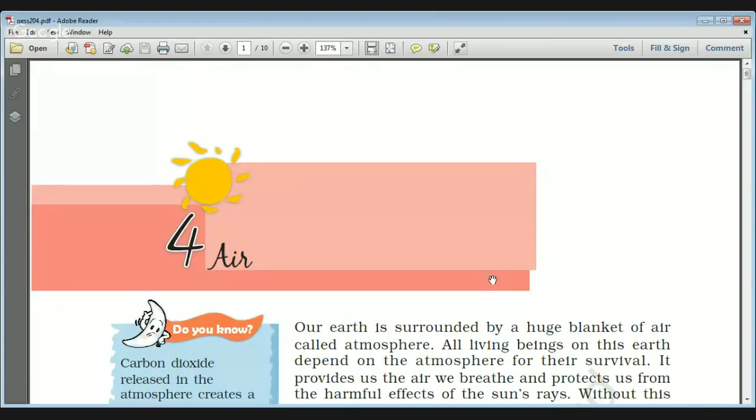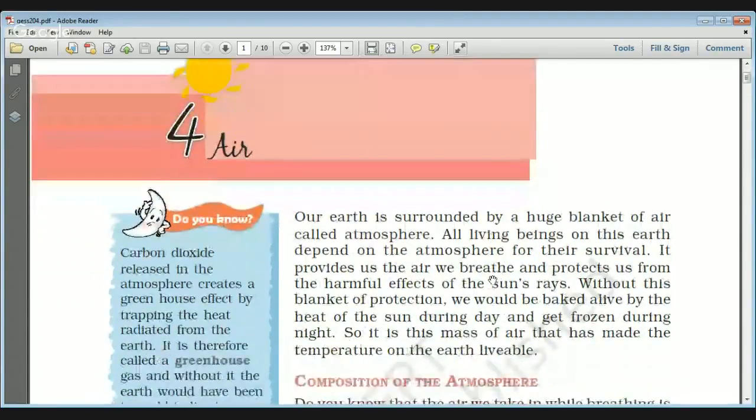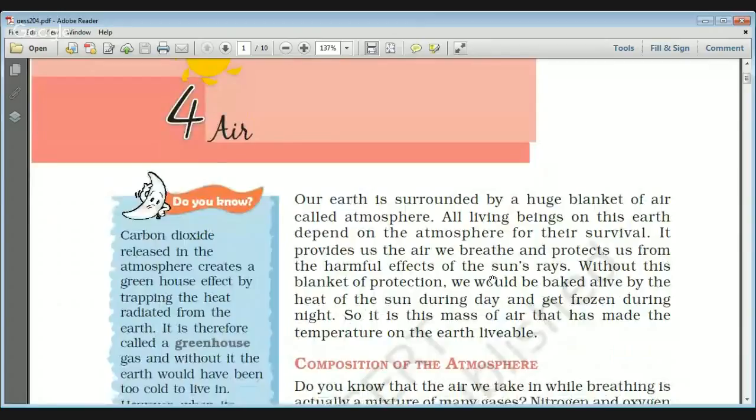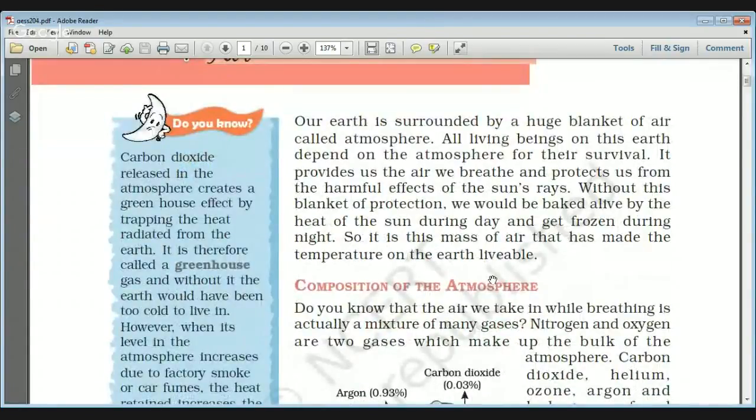Okay, so now let's start Class 7 Geography Chapter 4. In this chapter we will see about the air, the atmosphere, the various types of gases. See, our earth is surrounded by a huge blanket of air, and that is known as atmosphere.